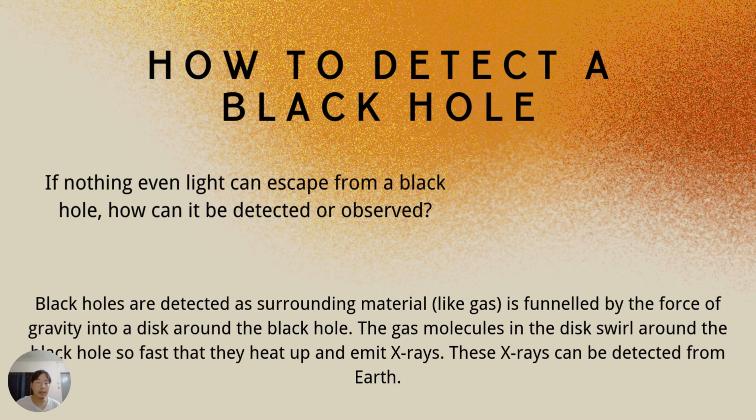So how could we detect a black hole? We mentioned that nothing, even light, can escape from the black hole. So how could we observe it? Scientists actually determine it in an indirect way, by detecting the surrounding materials like gas, because the gas is pulled by the force of gravity into a disk around the black hole. Since the movement of the gas can be very fast and heat up, it will emit X-rays, and the X-rays can be detected from the Earth.